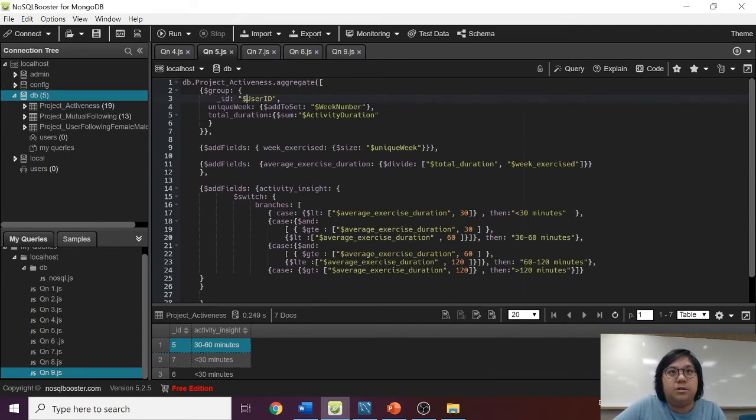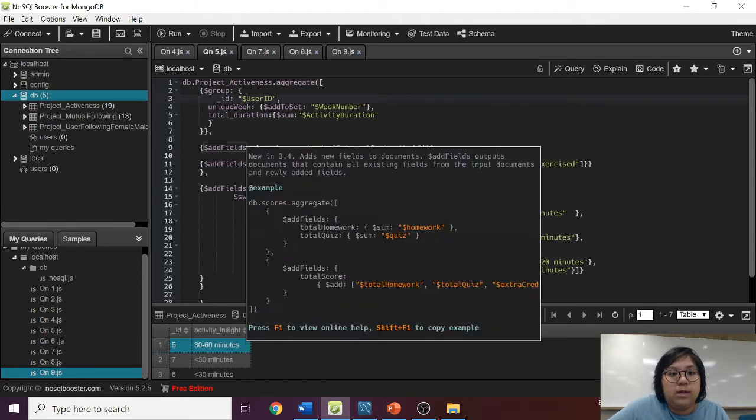For all 3 questions, I'll be using the project_activeness JSON file. For question 5, we want to generate the activeness insight. That is the list of users who have exercised less than 30 minutes, between 30 and 60 minutes, between 60 and 120 minutes, and more than 120 minutes per week.